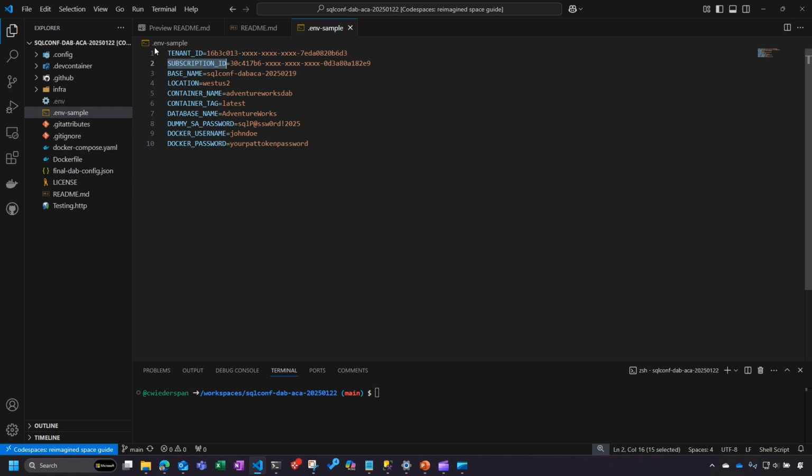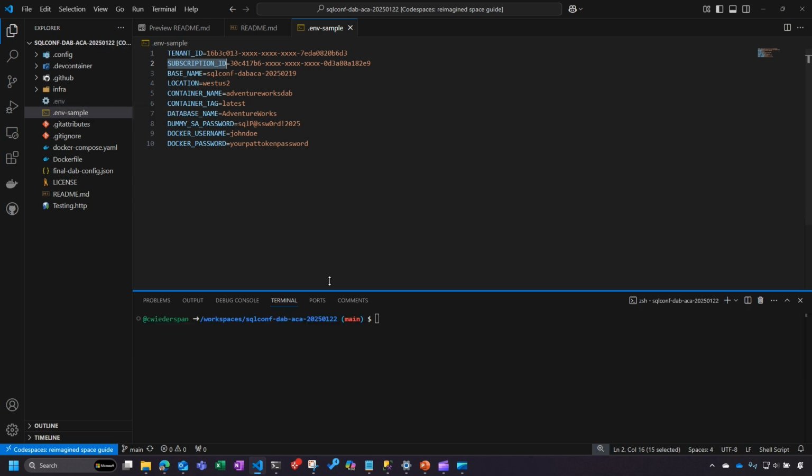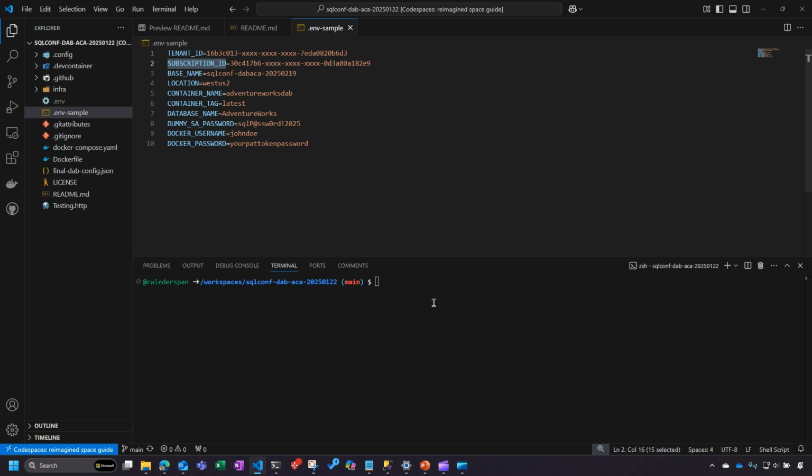But we need to have that env file. Once we do, we can come down to our terminal that's running in our Codespace, and we can just say source .env. That loads up our environment variables. Just to prove that out, I'm going to echo out what my location variable is. You can see I've got that set to West US 2.